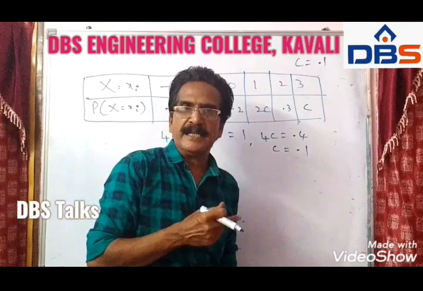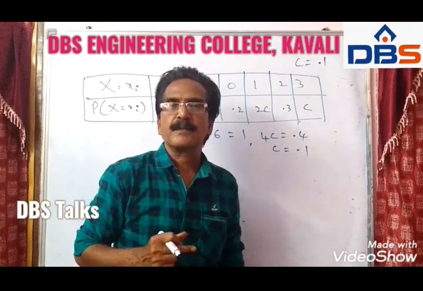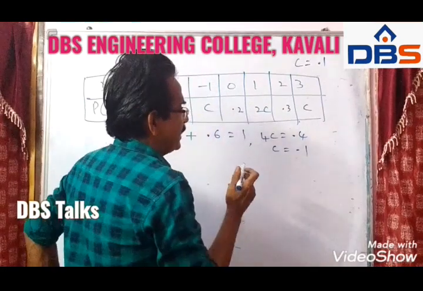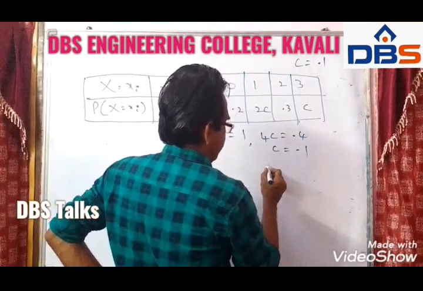The next question is the variance. You know the variance formula, friends.